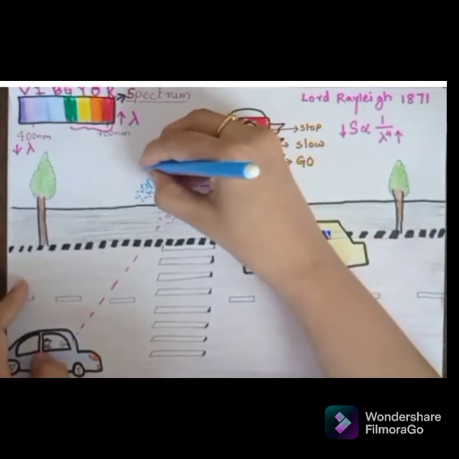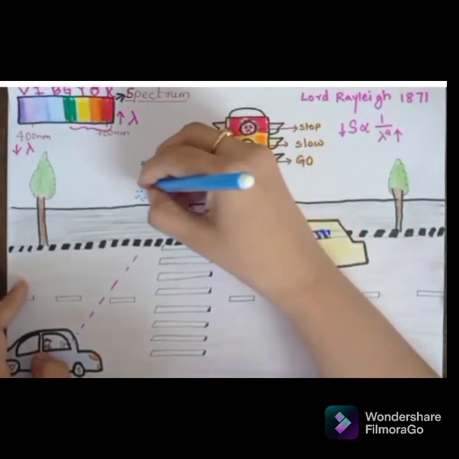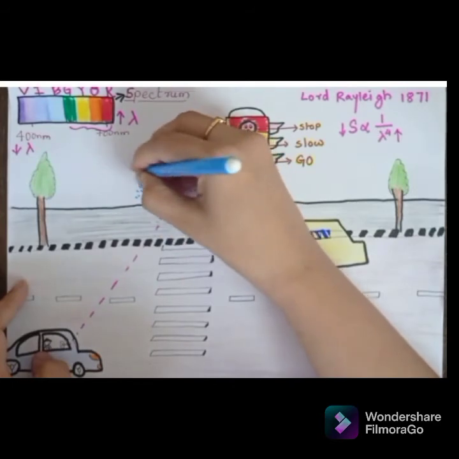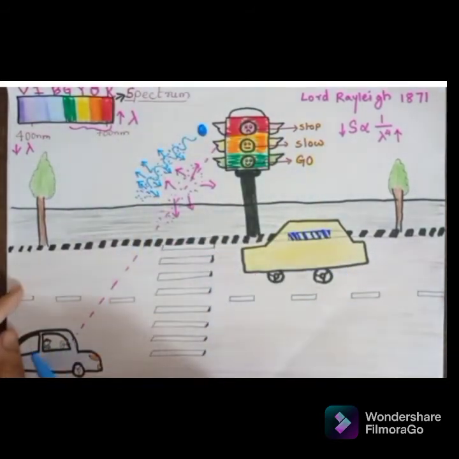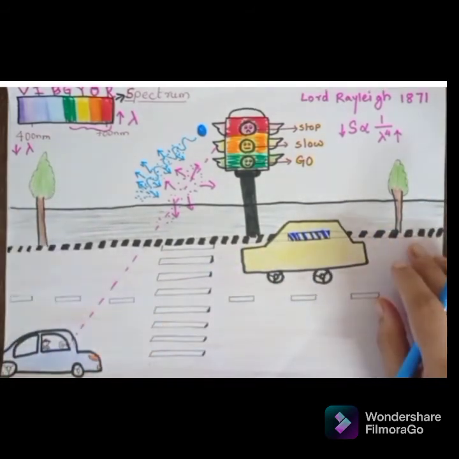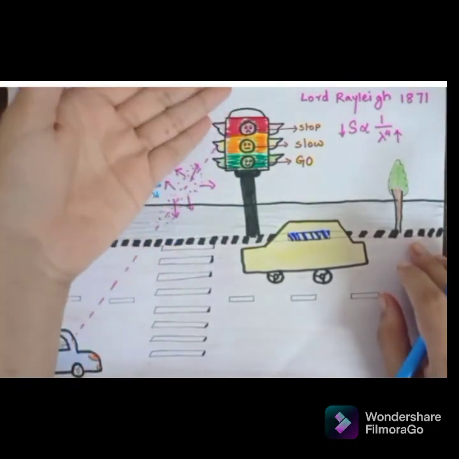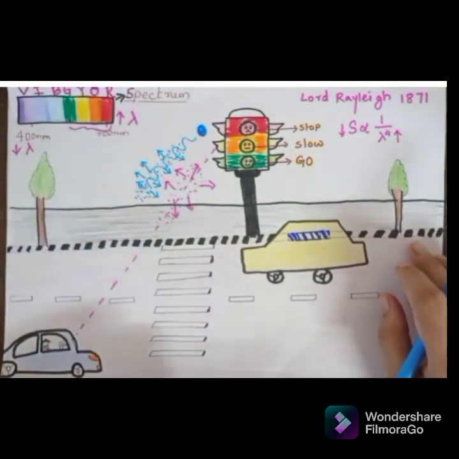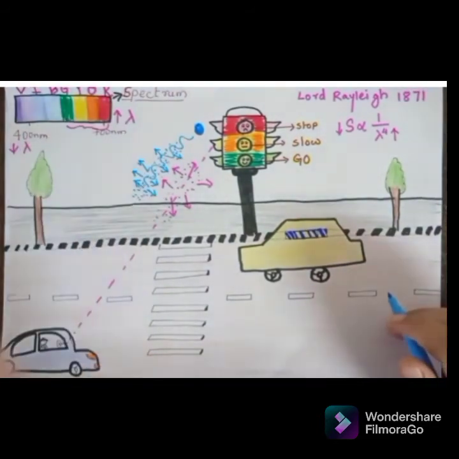So most of the light will get scattered in different directions, and very little light will be able to reach the human eye. If a driver is watching this signal from a longer distance, he won't be able to see any light at all if we use blue light instead of red.